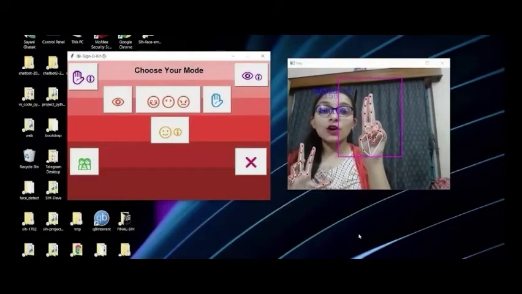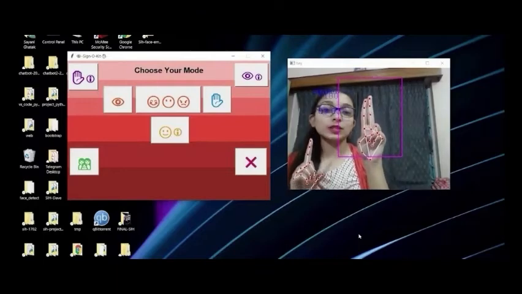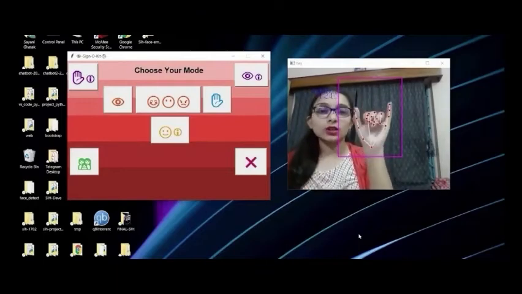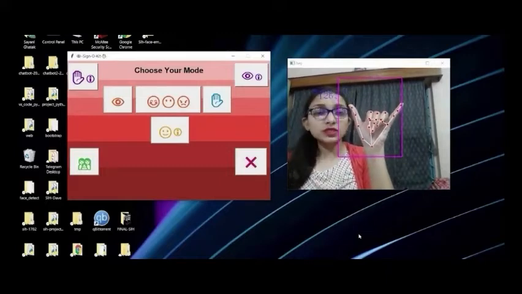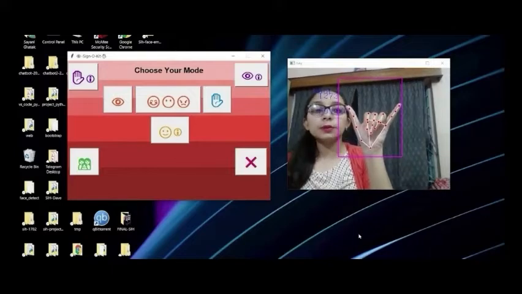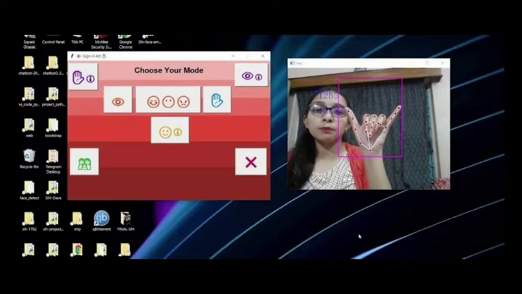Now I am showing you the next interesting part, that is the screenshot. You can see it takes the screenshot and stores it in our folder. You can see beside the pink box that shot is written. That means it takes a screenshot of this page.